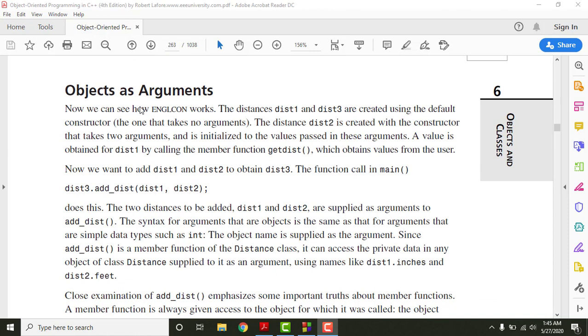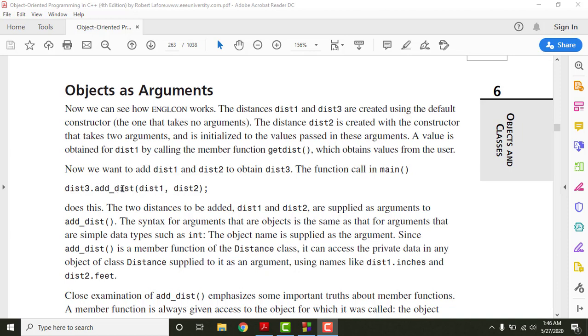The last thing, as I explained to you, is that we can give arguments to a function as objects, right? It's very possible, so we can give constant values, we can give variables, and we can also give objects as an argument to a function, if that member function and the arguments both belong to the same class. So in the example that I've explained, distance 1 and distance 2 basically belong to the same class as this member function here.